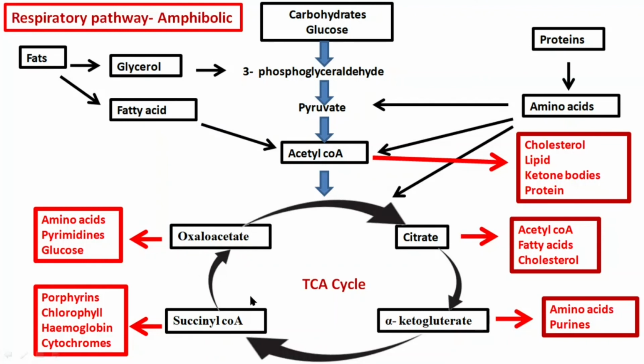Let's see the last example, succinyl-CoA. Succinyl-CoA is needed for synthesis of porphyrin containing compounds. Few important examples are chlorophyll, hemoglobin and cytochromes. All of these are important pigment molecules in living cells. Now we have seen that respiratory intermediates act as precursors for synthesis of various biomolecules. So respiratory pathway is also anabolic. As it is both catabolic and anabolic, we call respiratory pathway as amphibolic.